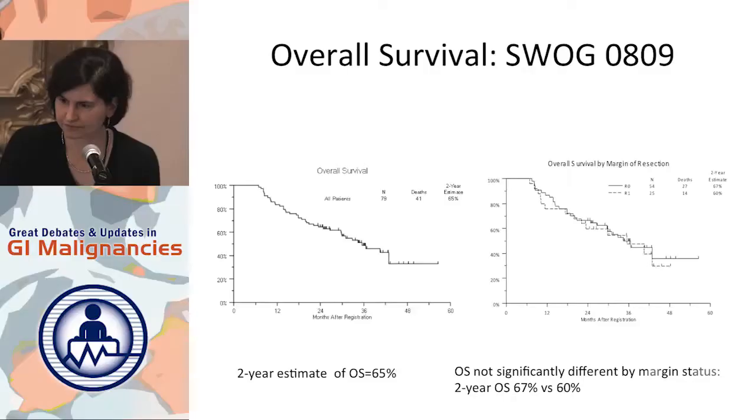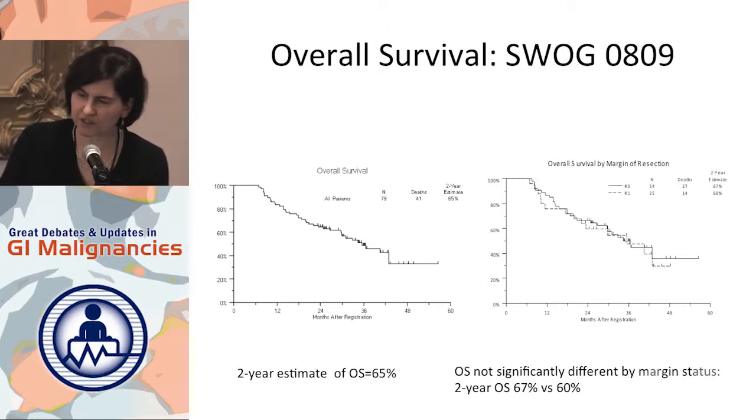So 86% of people completed treatment. The grade 3-4 toxicities that we saw included some neutropenia, some hand-foot syndrome, a little bit of diarrhea, and one person died of a duodenal bleed. We weren't sure if that was related to treatment or not. So this is the overall survival Kaplan-Meier curve. You can see, again, 65%, really much better than expected.